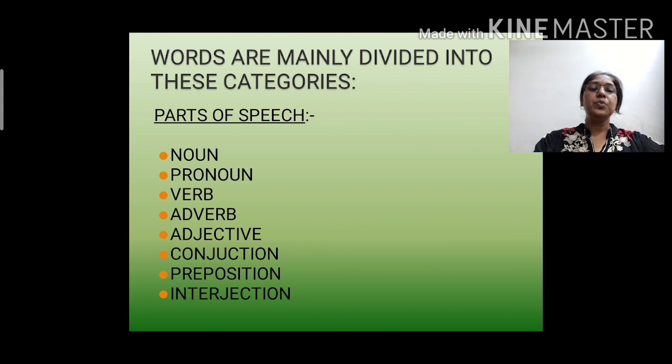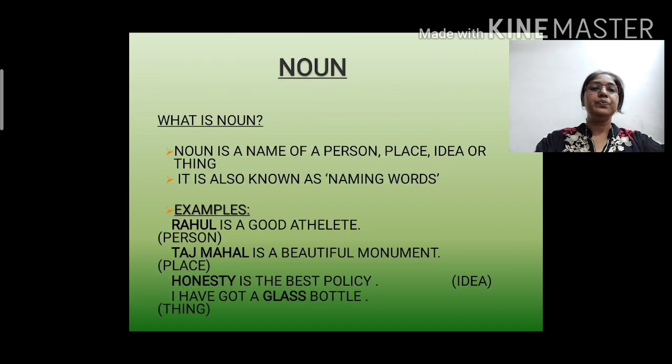The different parts of speech mainly are noun, pronoun, verb, adverb, adjective, conjunction, preposition and interjection. Let's start with a noun now. What is a noun? As in the previous classes we have already done, a noun is a name of a person, place, idea or a thing, and it is also known as a naming word.